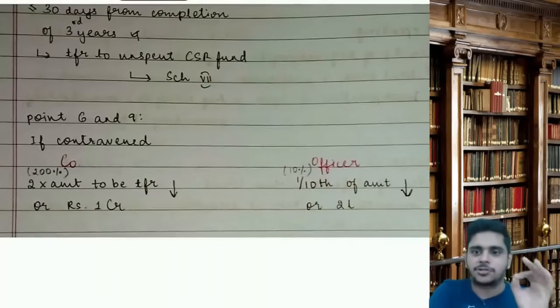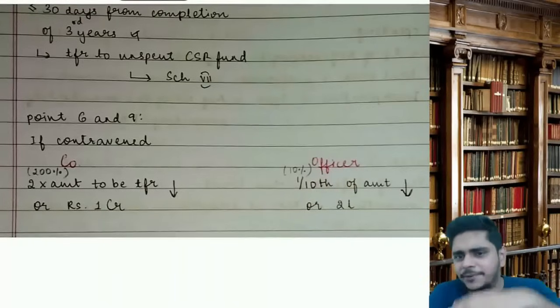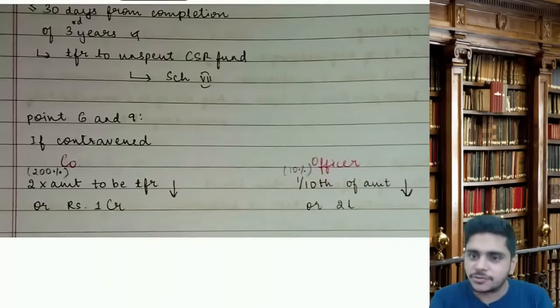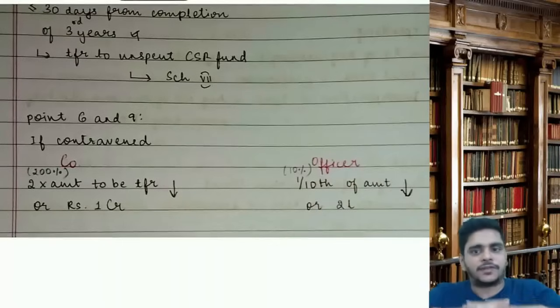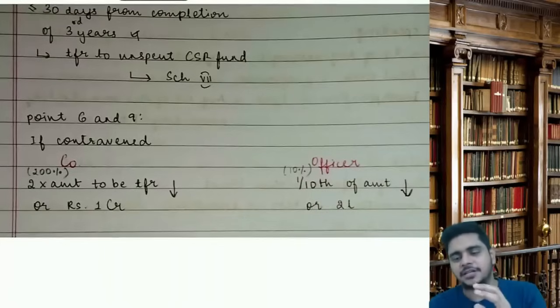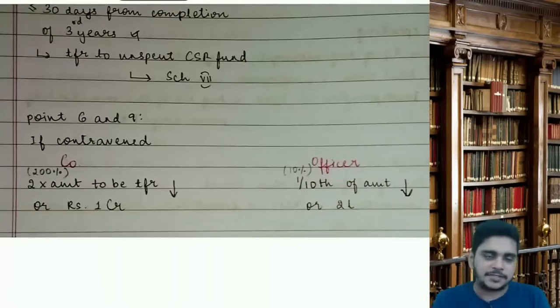Section 135 is crucial. Lot of MCQs, lot of small pointers are there. Applicability, spending, set off, transferring, anything can come. Understood the chapter? Cool. So we have done 128 to 138 accounts of company, leaving sections 34, 35, 36, 37. Rest every section is applicable in audit paper also, guys.